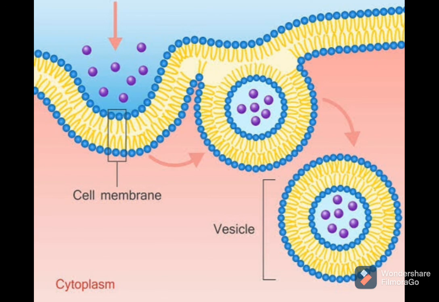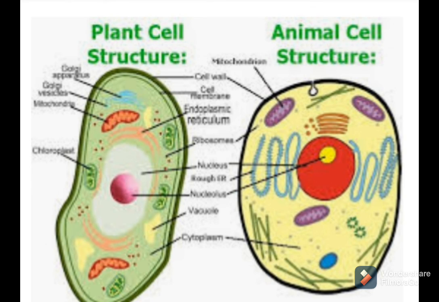These pores allow entry of useful substances inside the cell and do not allow the entry of harmful substances into the cell, like our door. It means another function of the plasma membrane is protection of the cell from outer harmful factors.